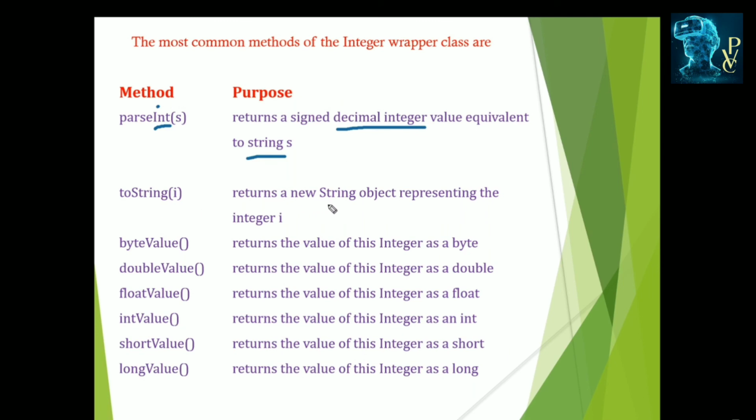And toString method returns the string object representing the integer. Here i is the Integer object, and its string object form is returned by the toString method. And byteValue, which is used for the unboxing process, returns the value of the integer as the byte type. doubleValue returns the value of the integer as double, and floatValue as float, and also intValue.